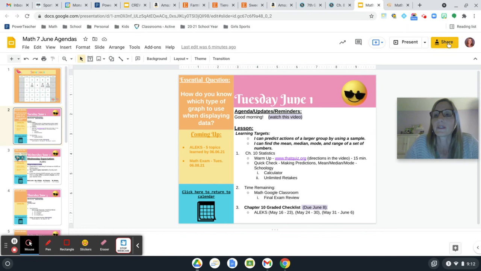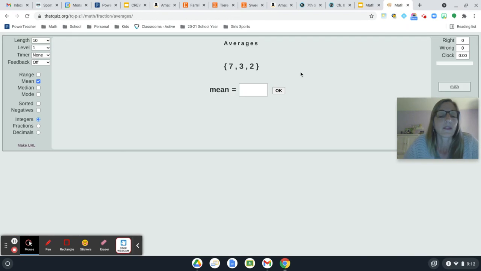So you'll see that quiz.org. On the left-hand side, to get it all set up, you can do a length of 10 because you're going to work through different levels. So do lengths of 10 in each level. Then you're going to come down and make sure range, mean, median, and mode are all checked.